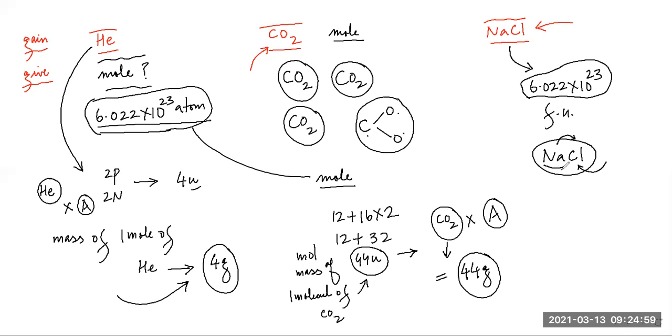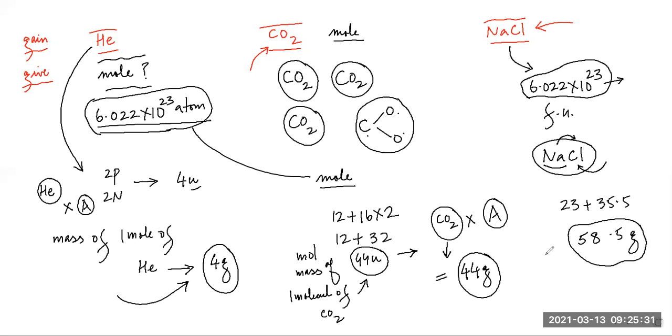What is the mass of sodium? 23. Very good. So it's 23 units plus chlorine is 35.5. So that is 58.5. 1 mole of NaCl, 1 mole of namak, means these many formula units of NaCl would weigh how much? 58.5 grams. That's a beautiful thing.